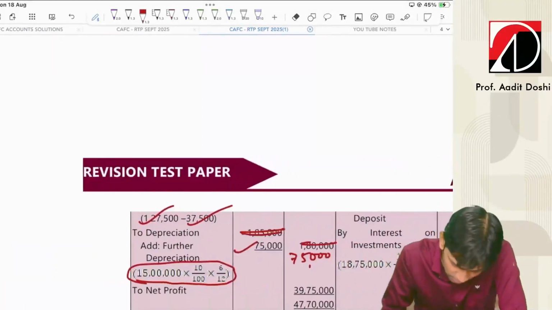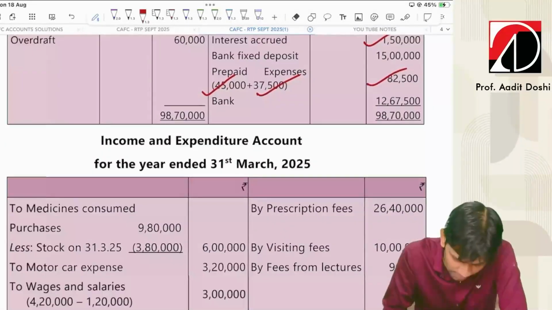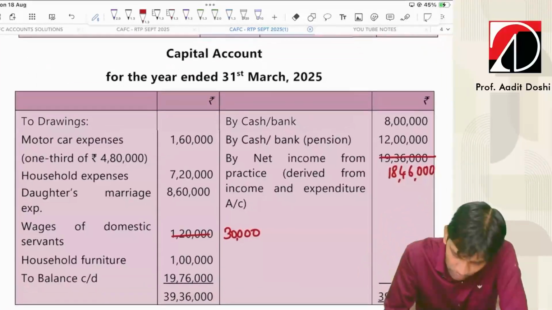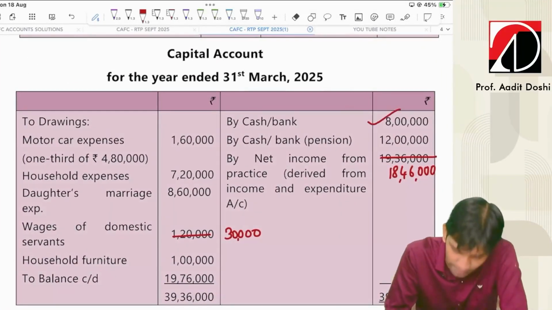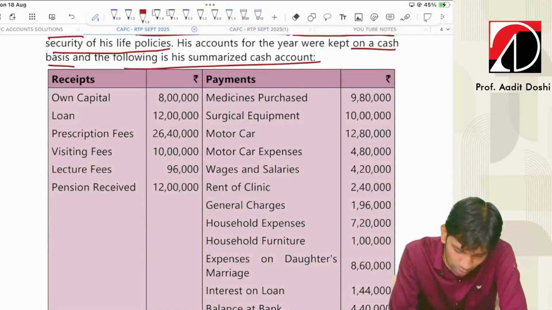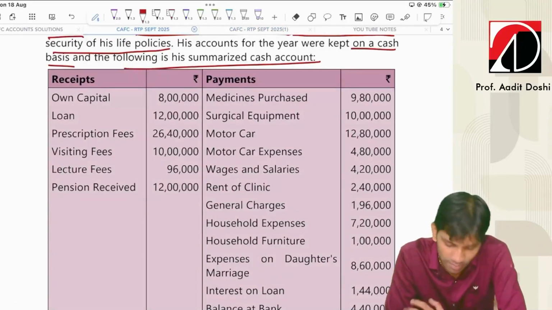Where is the solution? Let's check one by one. Yes, this is the income and expenditure account, and here is the capital account. So bank account debit to capital, 8 lakhs. You also took a loan of 12 lakhs. So it will be bank account debit to loan account.